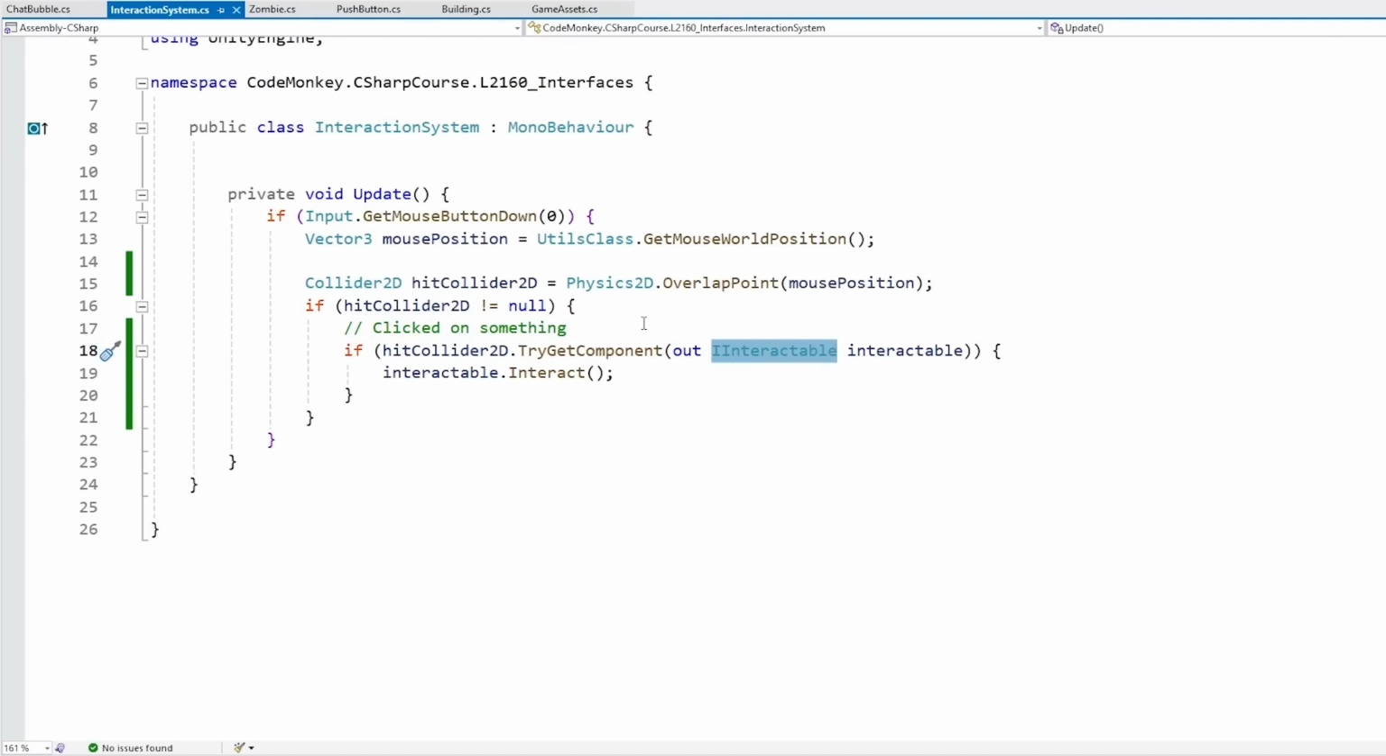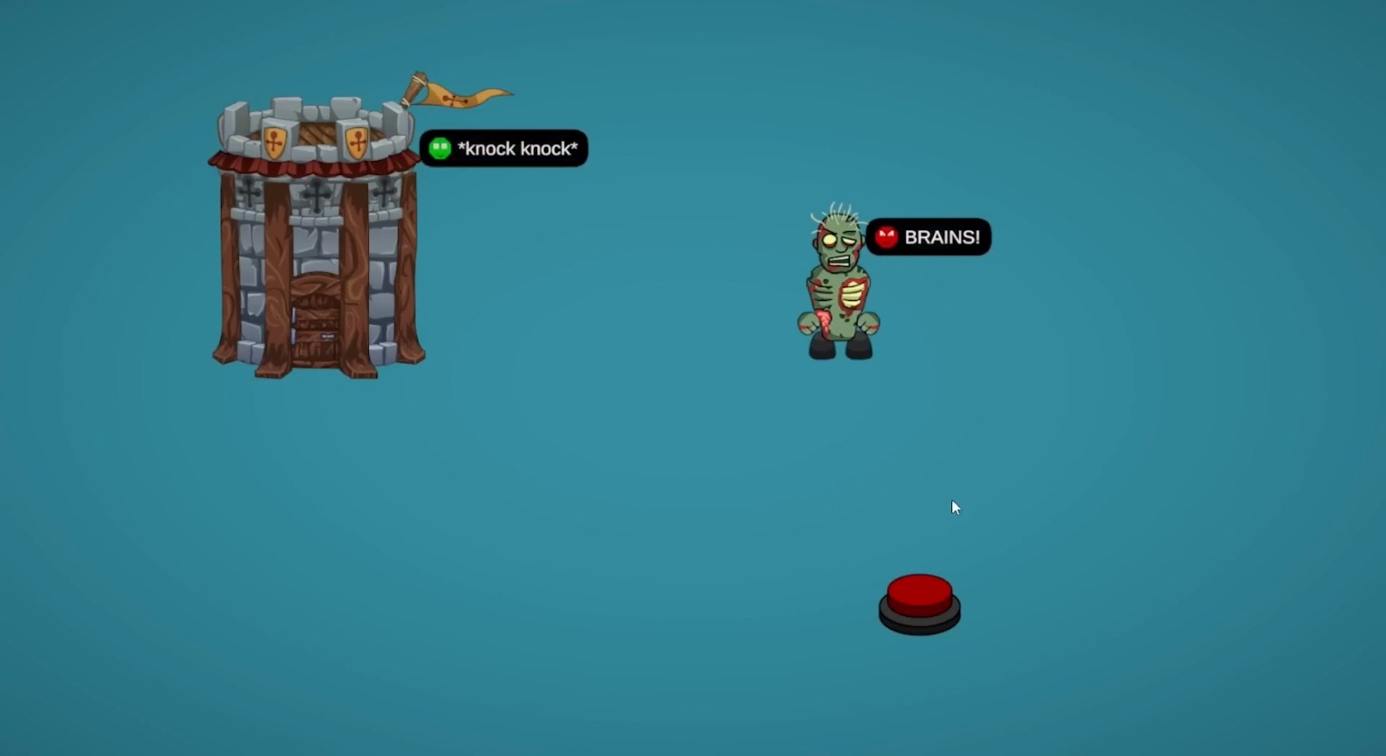So if I want to make more interactable objects, I really just need to make a new class and implement this interface, and everything will work. There's no need to touch this code anymore. So this is the practical example. Now let's see the syntax for how we build interfaces.